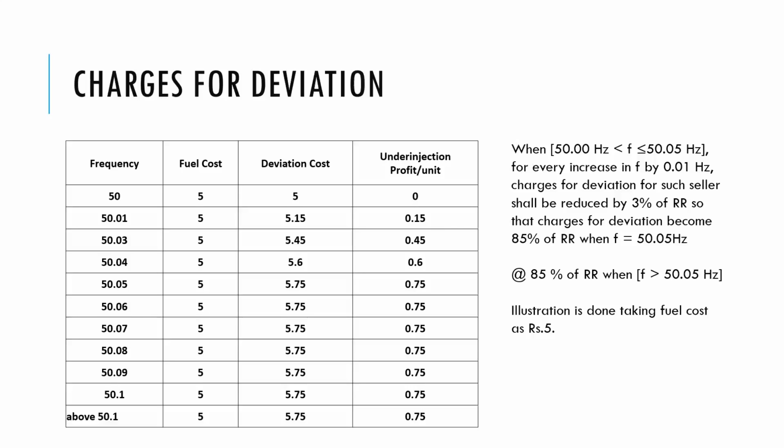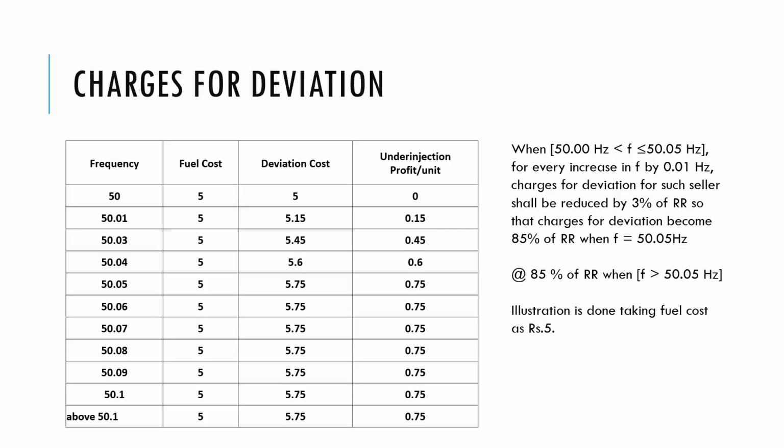And this figure becomes flat, meaning even at 50.05 hertz, if a thermal generating station is under injecting, then he has to pay 15% less deviation charges for the units which he is under injecting. So in comparison with the earlier regulations, the major change is that the incentive for supporting the grid has been reduced considerably. It is plus minus 15%, but in the earlier case it was plus minus 50%.